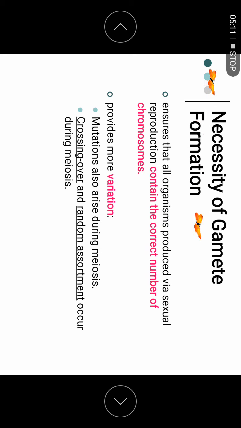Every generation would have more and more chromosomes, which is not correct. You have learned in Form 4 that for humans, the number should be 46. It also provides more variation.